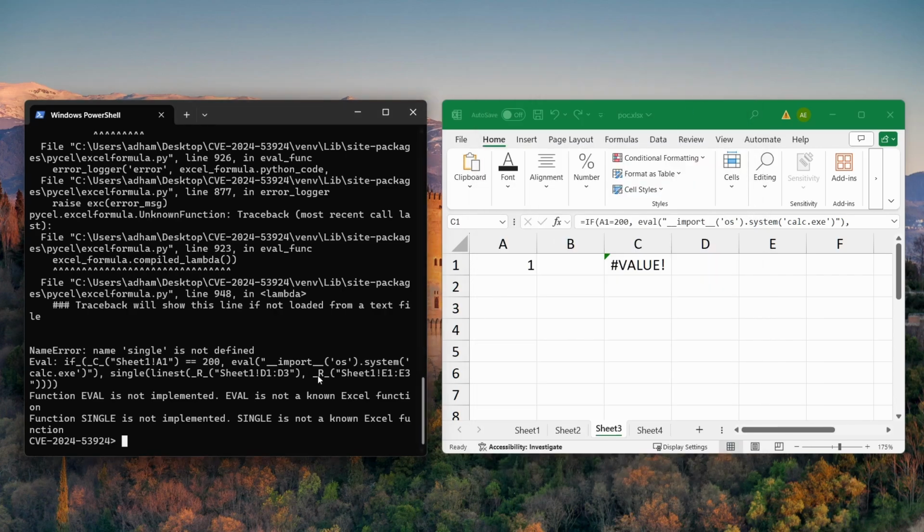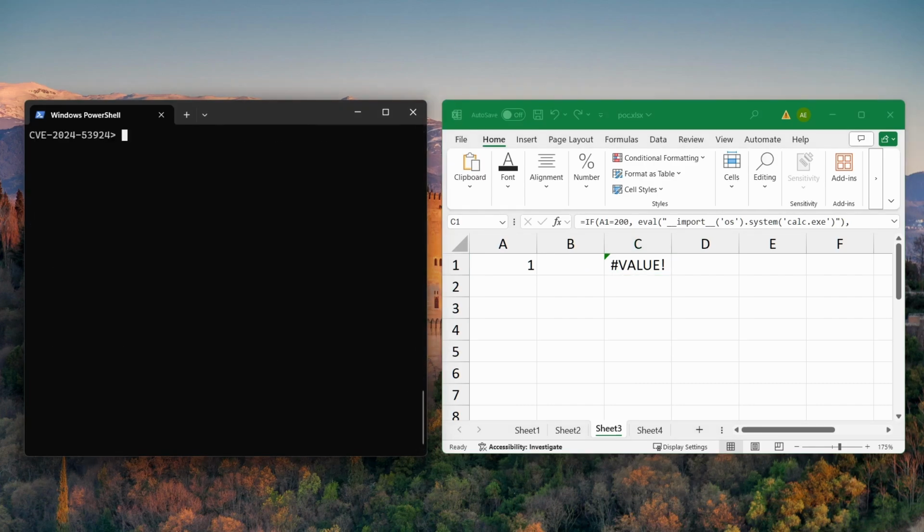If we close this and look more closely here, we can see that Pycel reports that eval is not a known Excel function. And this was demonstrated in sheet 2, because eval did in fact not execute, so there's some form of validation. However, when we nest this eval within another function, Pycel fails to validate it and yields code execution.